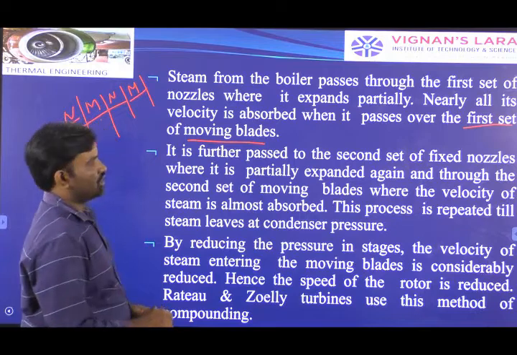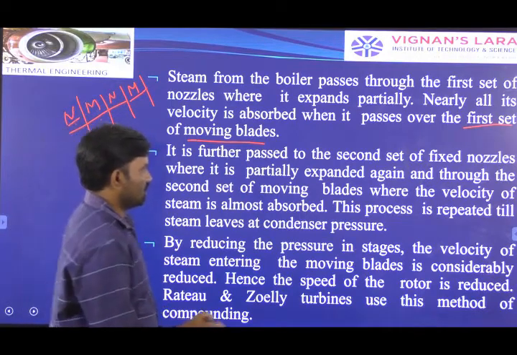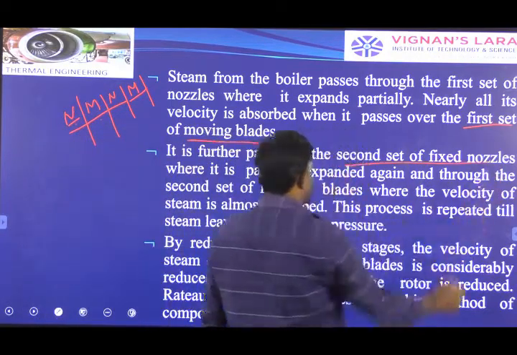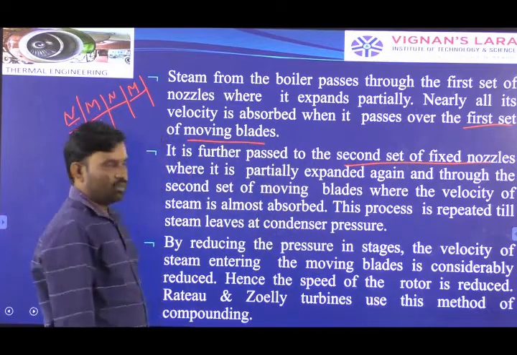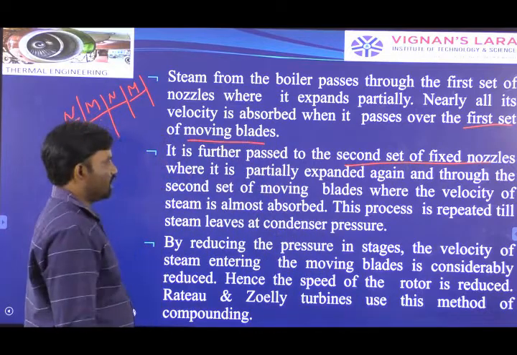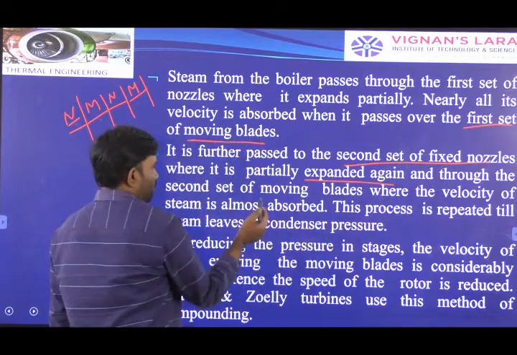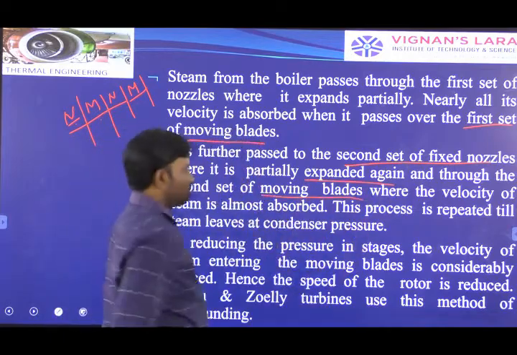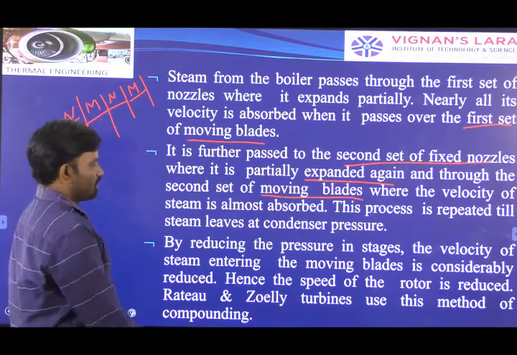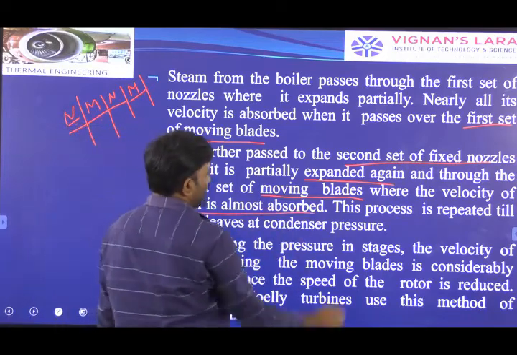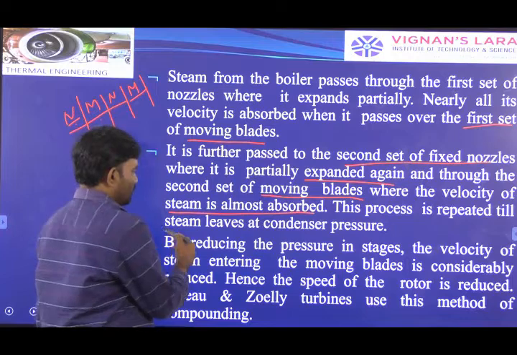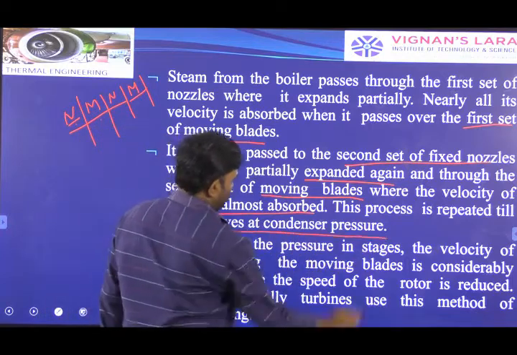It is further passed to the second set of fixed nozzles. The second set of fixed nozzles also absorbs the pressure energy a second time, where it is partially expanded again, and again we are developing the velocity. That velocity is absorbed in the moving blades, and the velocity of steam is almost absorbed in the second set, and this process is repeated. Steam leaves at condenser pressure.